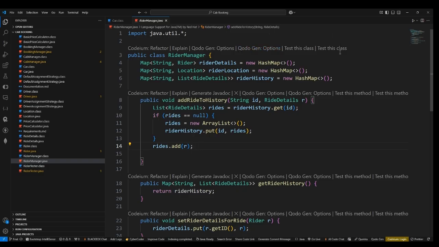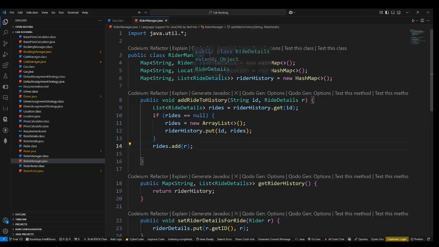We can also store the rider history as an individual array present in each person as an instance variable. Each person can have their own ride history with themselves, but that is not how it happens in real life. The history is stored within the app and not on the storage of that particular person's device. That's the core idea behind storing it inside the rider manager.